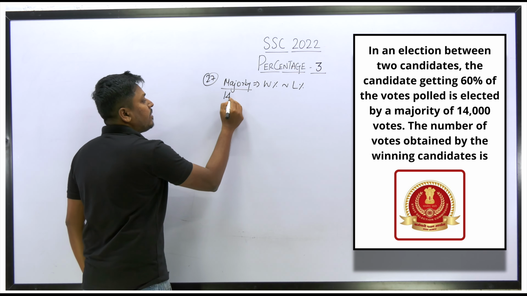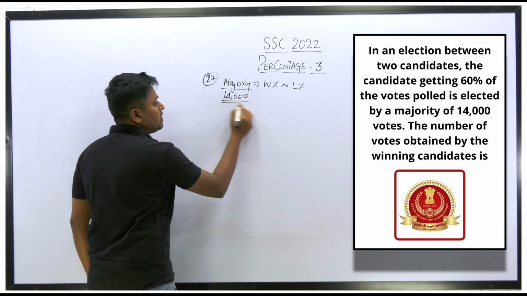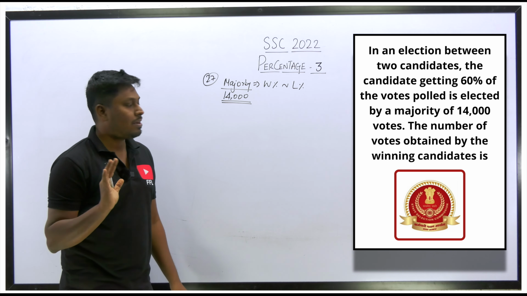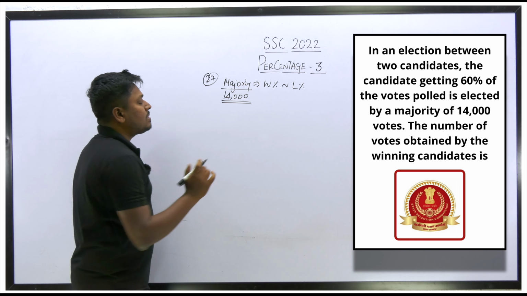So here, according to the question, the majority is how much? 14,000. So the winner got 14,000 votes more than the loser. Keep it like this, right? So first what we can do here is, let me keep 100%.